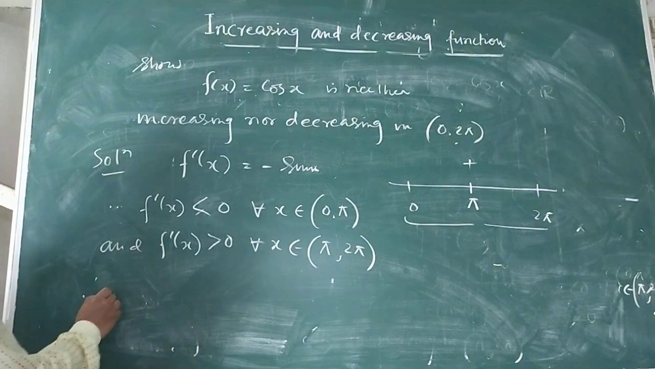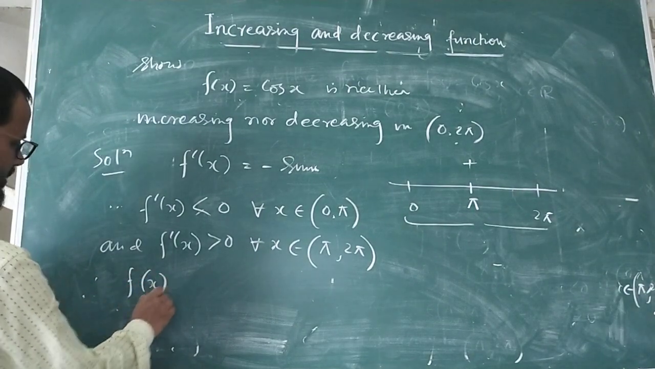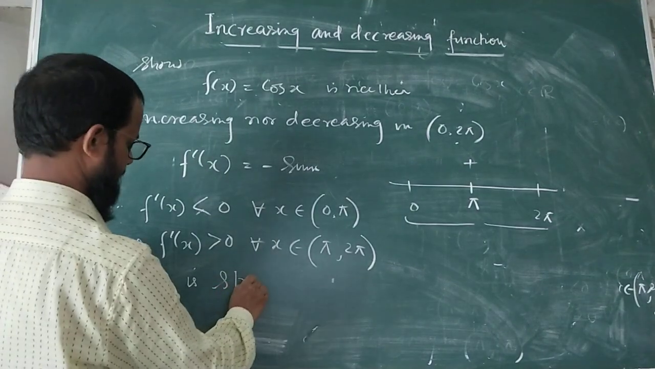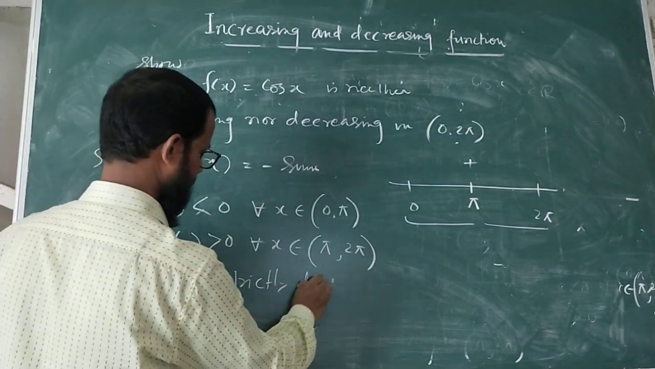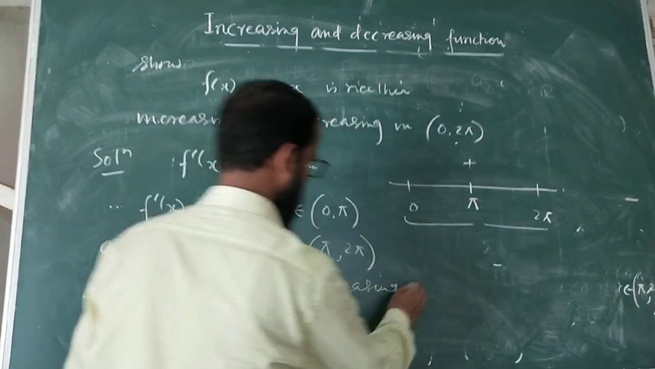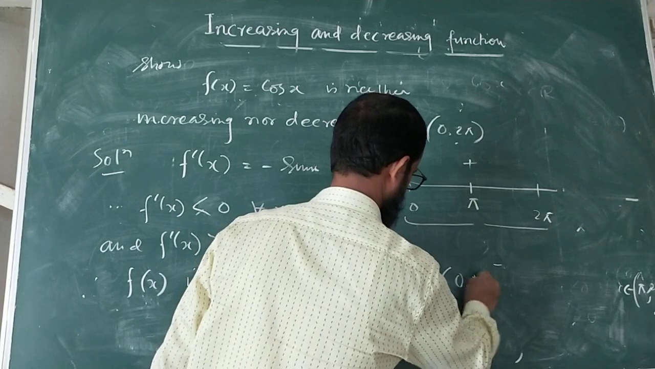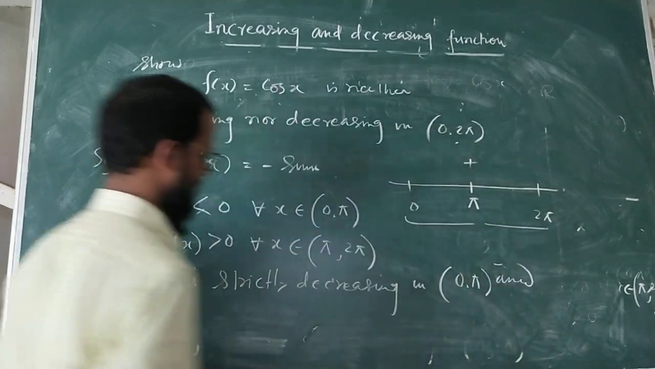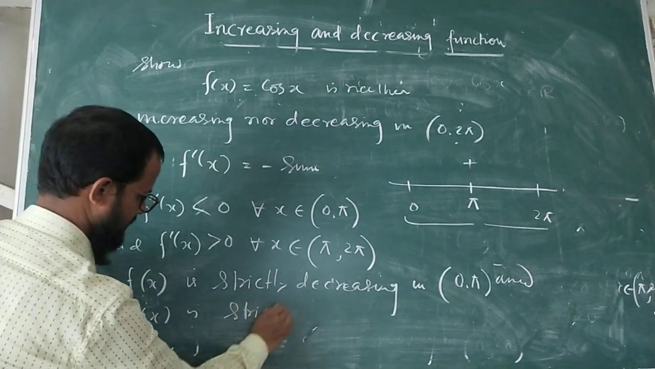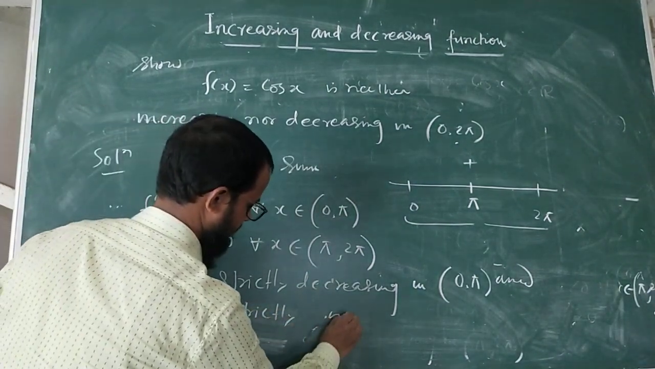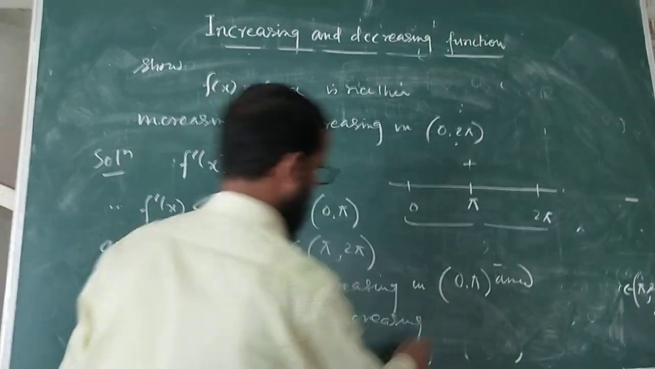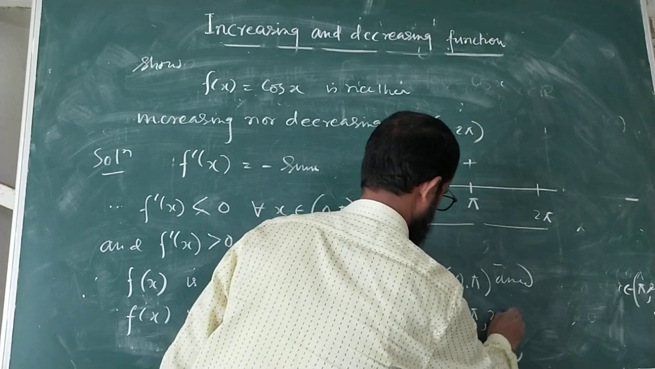Therefore f(x) is strictly decreasing in 0 to π, and f(x) is strictly increasing in π to 2π.